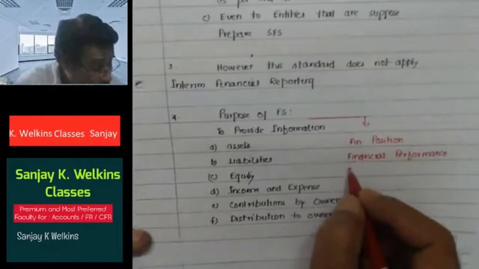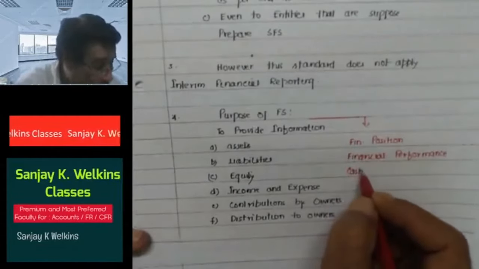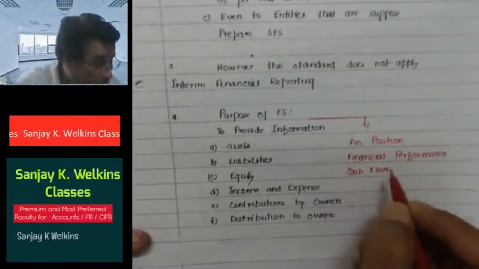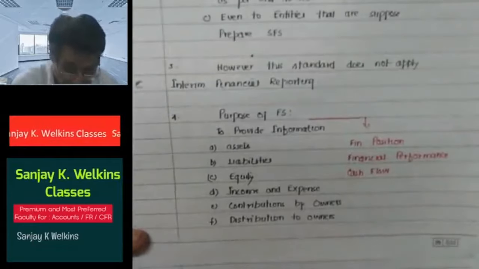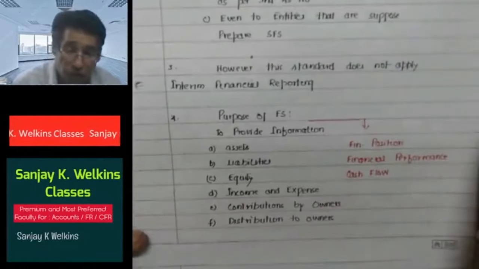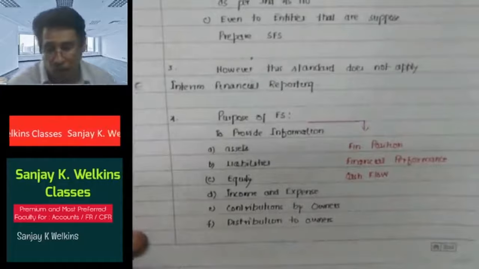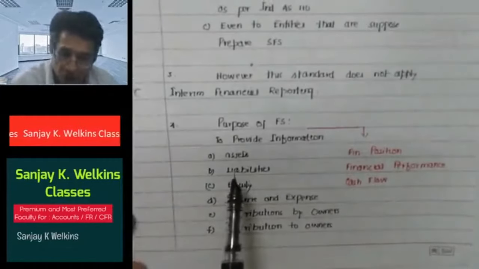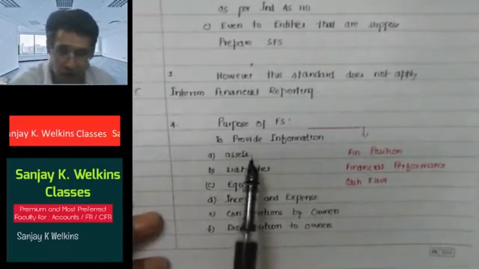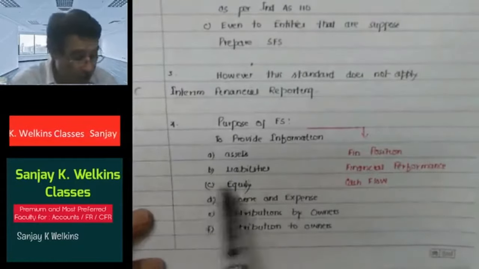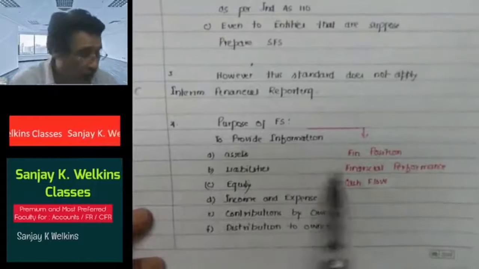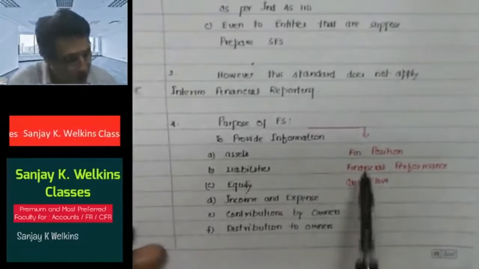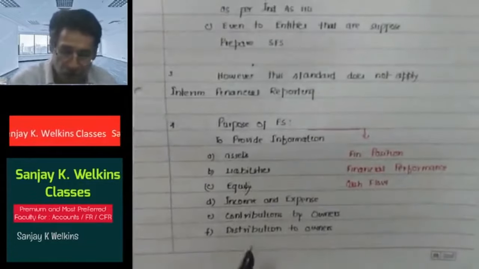And cash flows, that is the cash flow statement. So the basic objective of the financial statement is to present information with respect to the financial position, financial performance, and cash flows. To meet these objectives, the basic idea and purpose of the financial statement is to provide information regarding all these things so that the users can draw their conclusions. Is it clear to you or not?